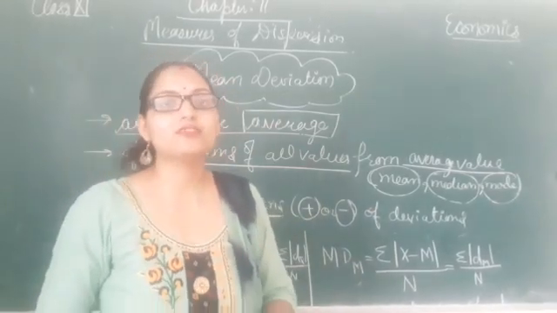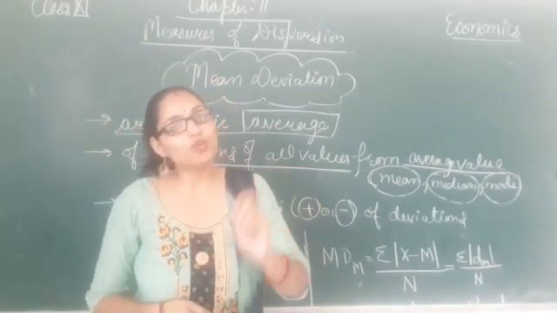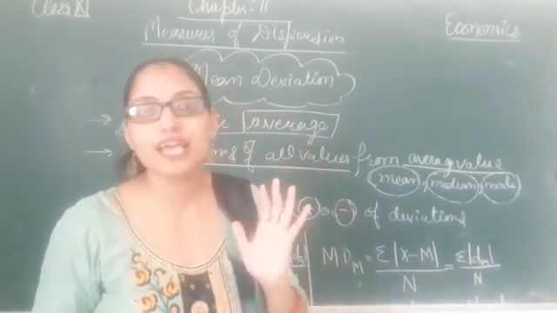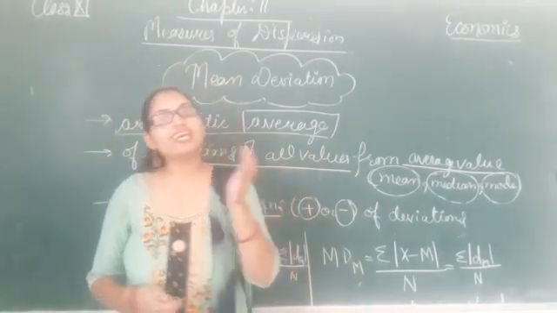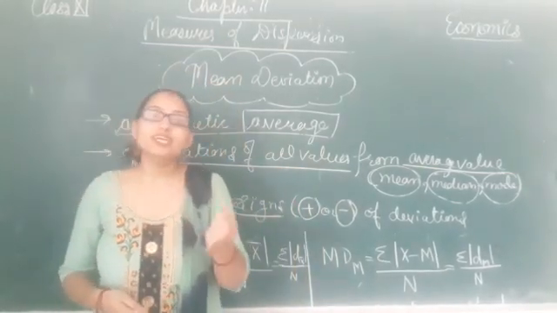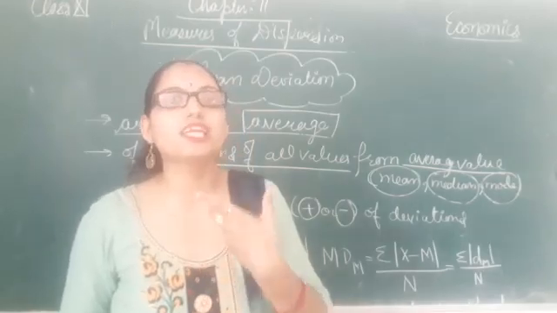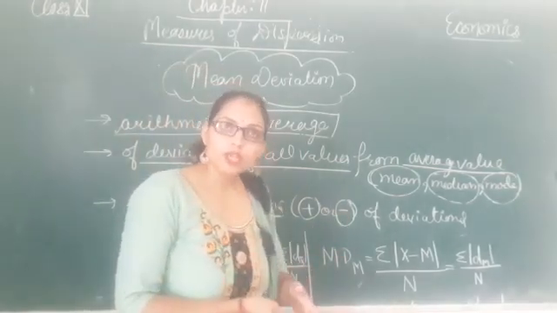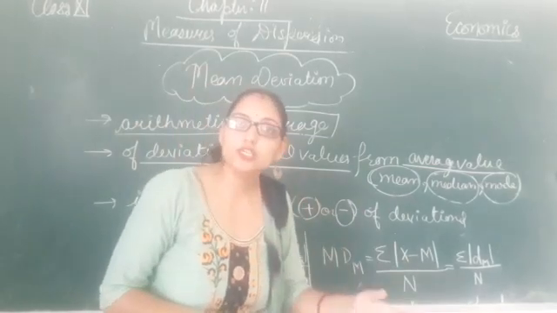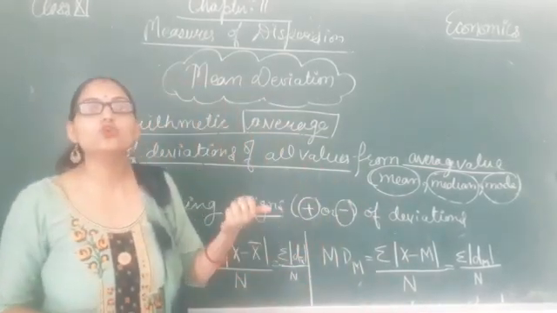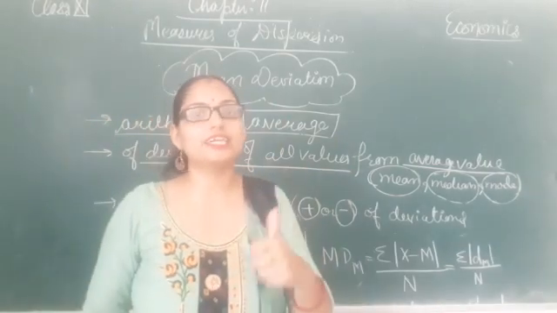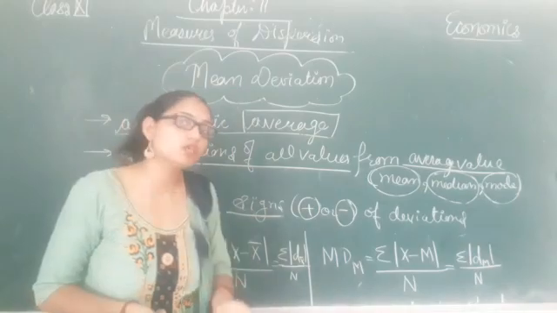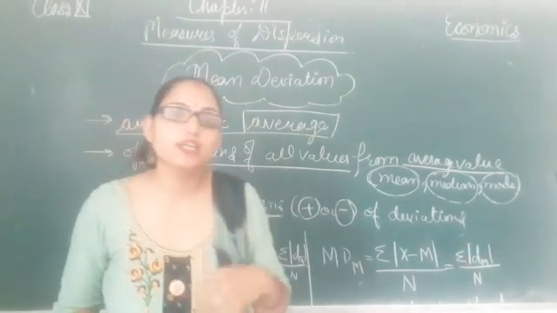In that case, the deviation where the values are more will have a positive sign, and where the values are less than the average value, the deviation will have a negative sign. But while measuring mean deviation, or the arithmetic average of deviations, we need not take care of those positive and negative signs. We have to ignore both signs. All the values we have to take as positive.